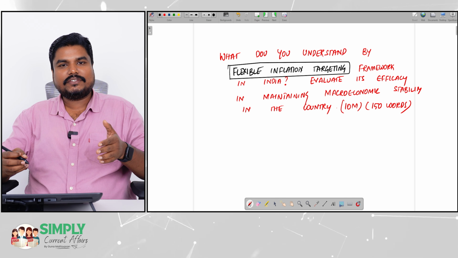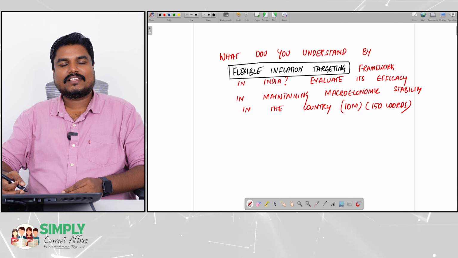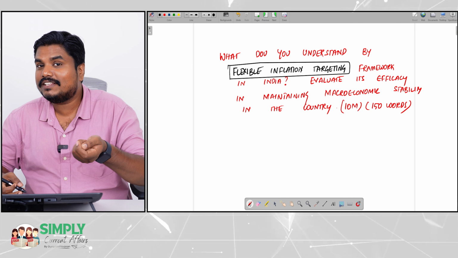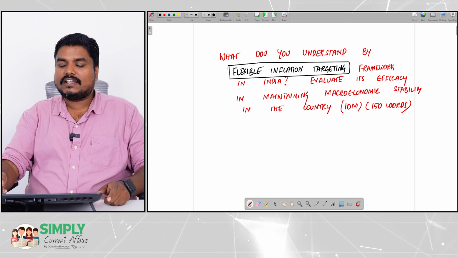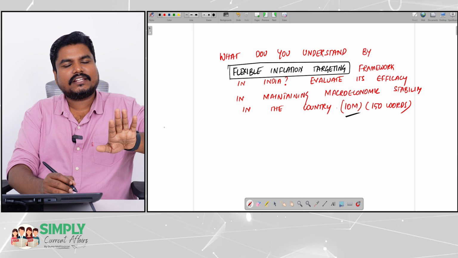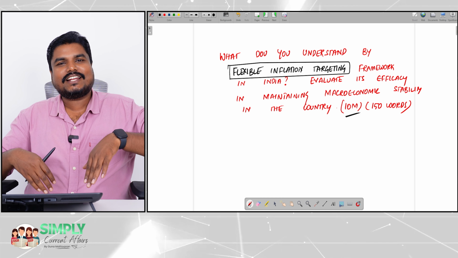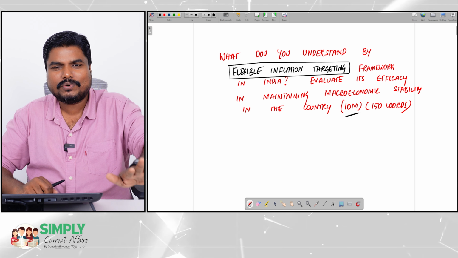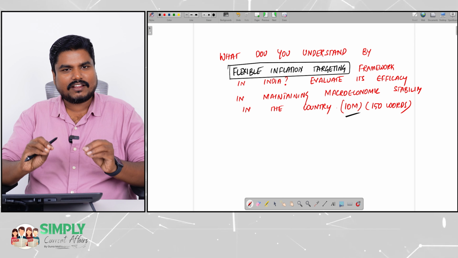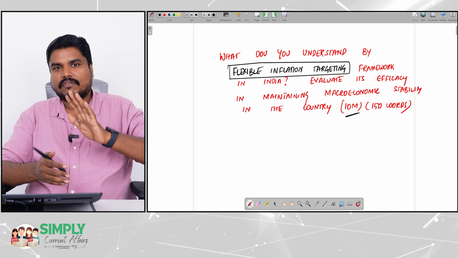In the introduction, explain what is this flexible inflation targeting. We have discussed the genesis of this flexible inflation targeting. This is a 10-marker. See, for 10 markers, for introduction, you can write 15 to 20 words. In conclusion, again, maximum 20 to 25 words. Only that much you can write for introduction and conclusion. The remaining part will be the main aspect of the question.